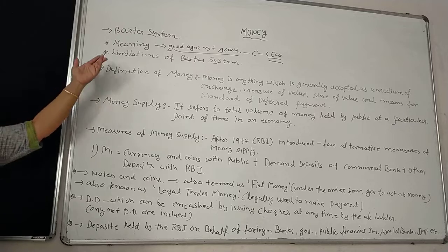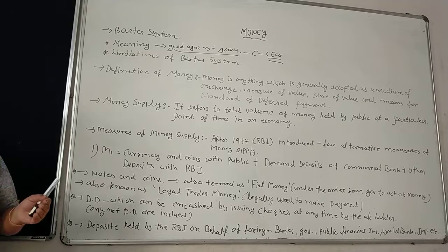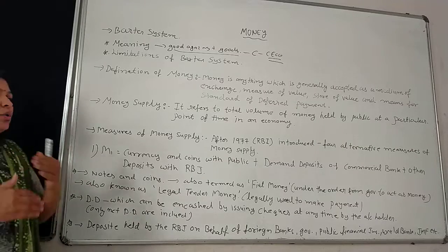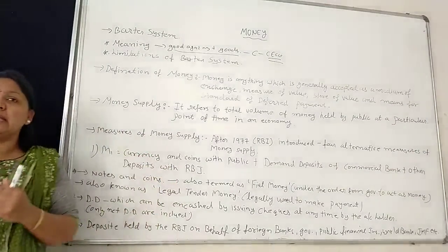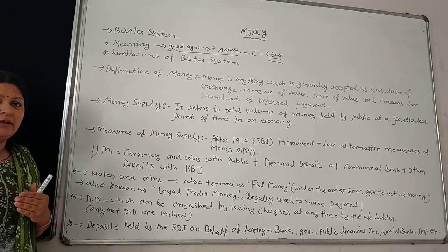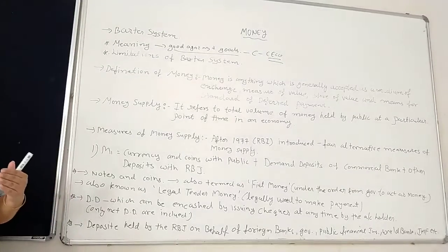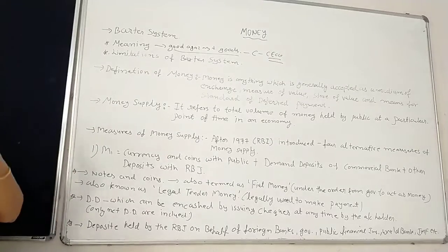Limitations of the barter system. First, lack of double coincidence of wants. It means the barter system can work only when both buyer and seller are ready. In our example, the buyer is the farmer and the seller is the weaver. Both are ready to exchange each other's goods: the farmer is ready to give the wheat, and against the wheat he is ready to take the clothes.